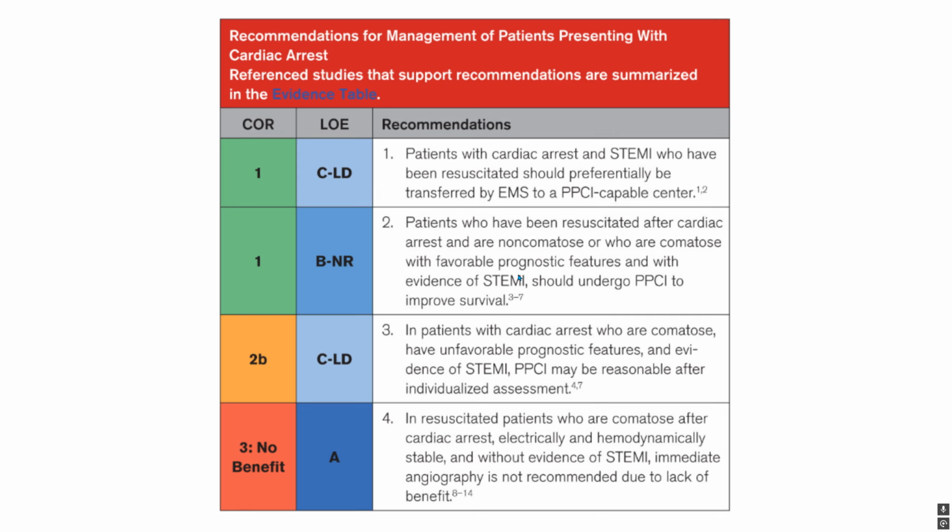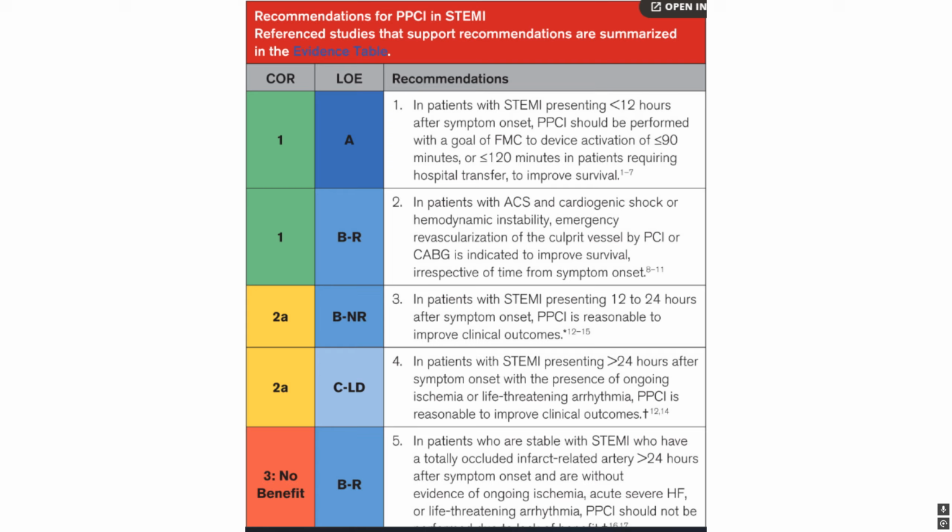If you're saying, well, what are the criteria? He didn't technically meet STEMI, but again, people who have a good prognostic outcome who are salvageable, those people we should be urging for an emergent cath, like in this patient. Here we go, more levels of recommendation. Here we go, 1BR, okay, in patients with ACS and cardiogenic shock or hemodynamic instability, emergent revascularization of the culprit vessel by PCI or CABG is indicated to improve survival, irrespective of the time from symptom onset.